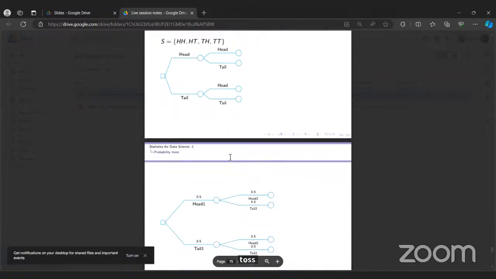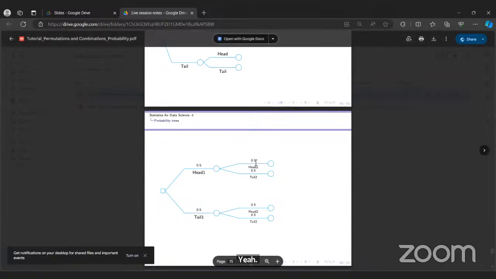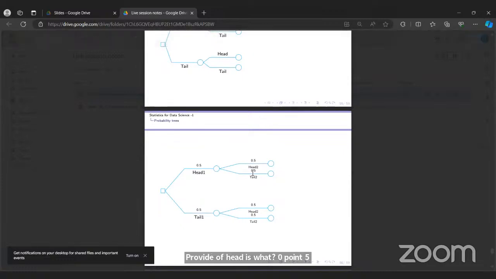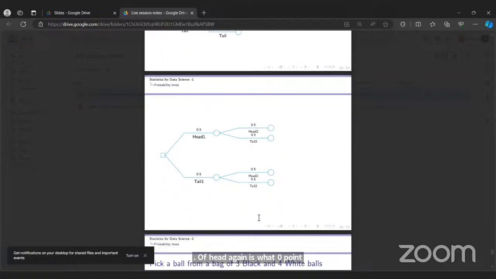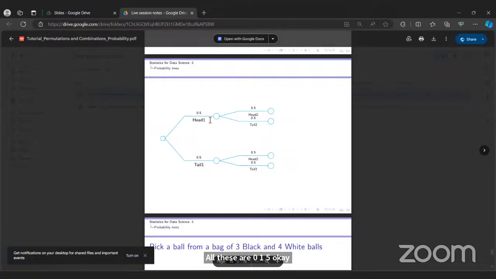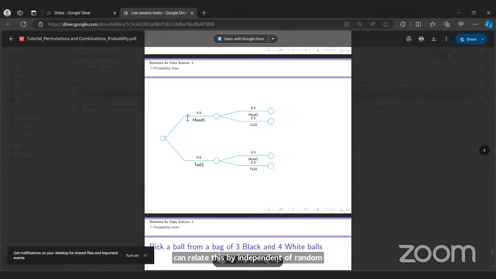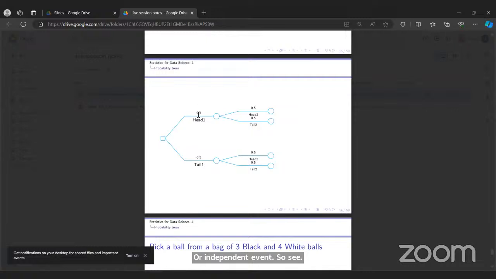Then the probability of head is 0.5, and the probability of head again is 0.5. All these are 0.5. Now, what is the probability that two heads occur? This means first head 0.5, and you can relate this to independence of random variables or independent events.